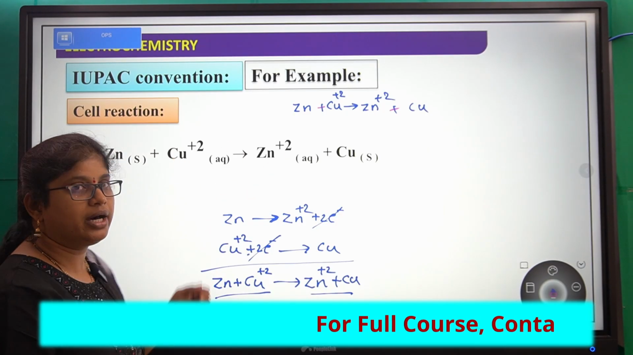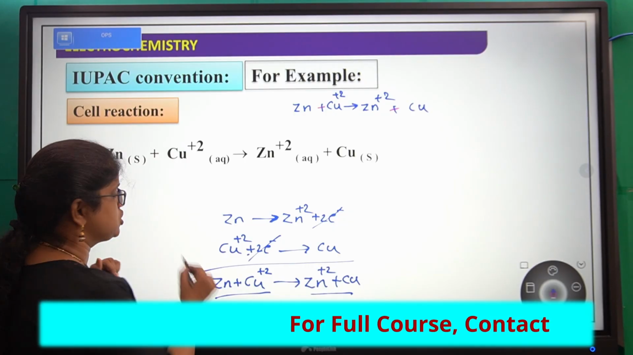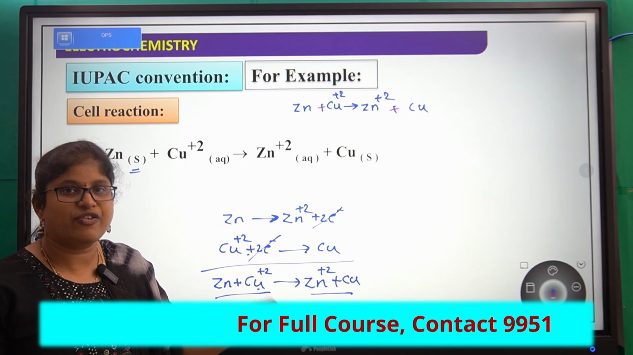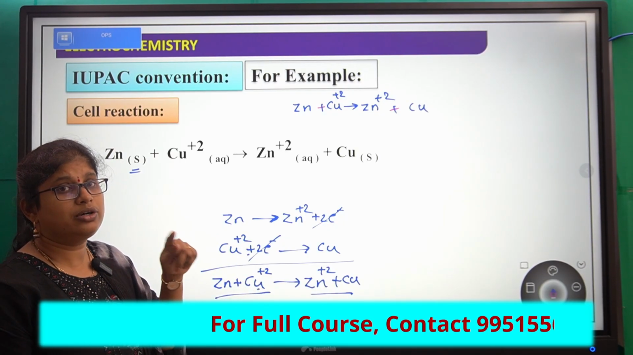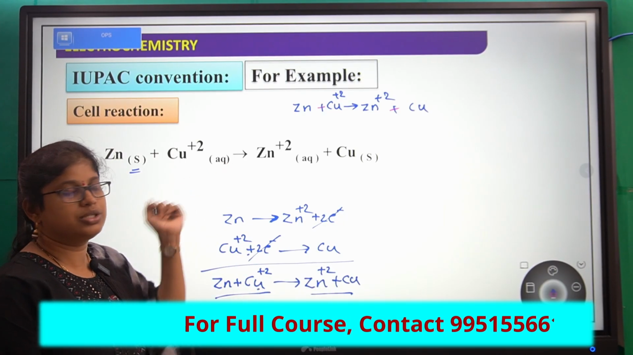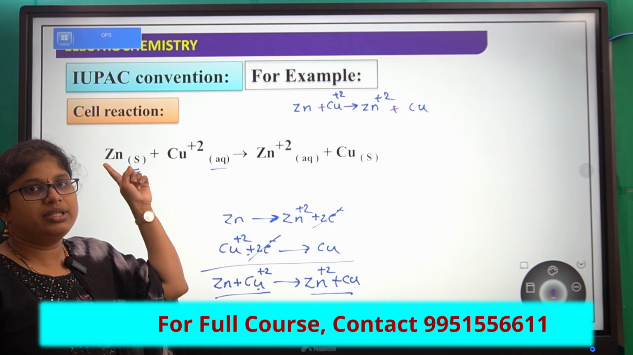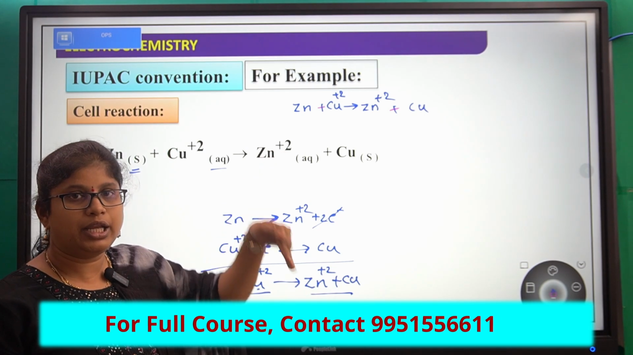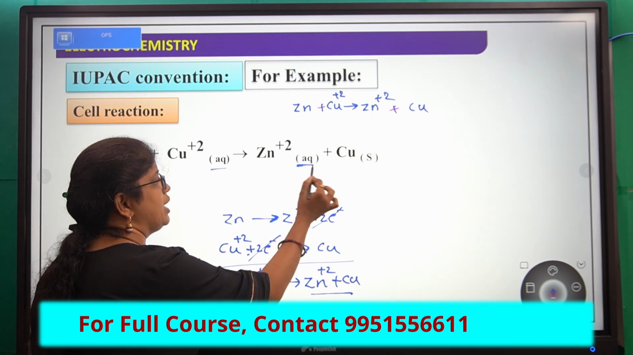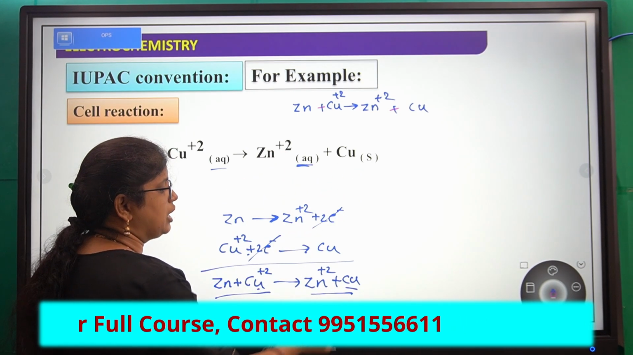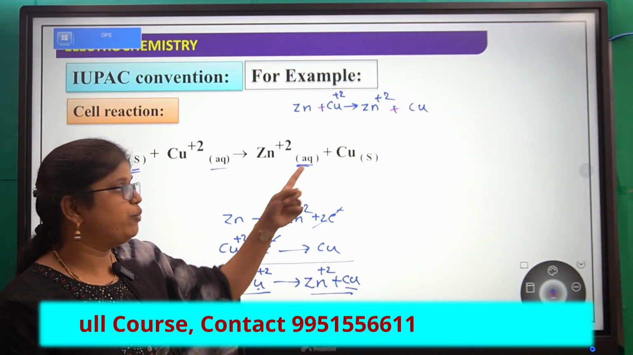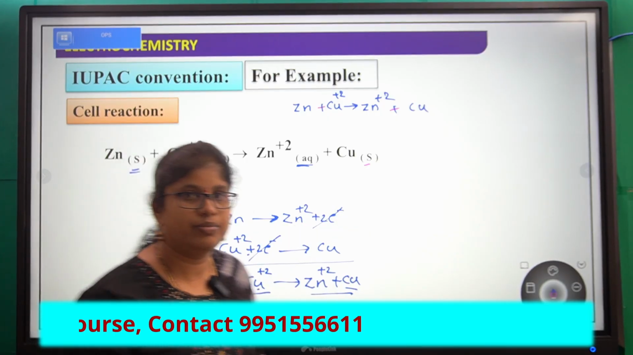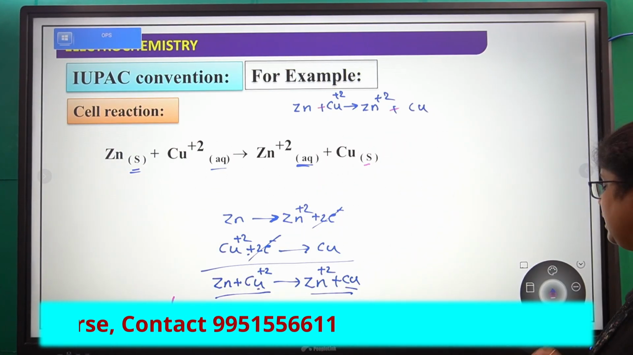And what is the zinc here? The zinc electrode, which is in the solid state. Next, copper plus 2 comes from the electrolyte solution, which is an aqueous solution, so that's why (aq). The zinc plus 2 coming out of zinc finally gets into the aqueous solution, so aqueous. The formed copper is in solid state, getting deposited on the metal surface. Okay, so this is about the cell reaction.